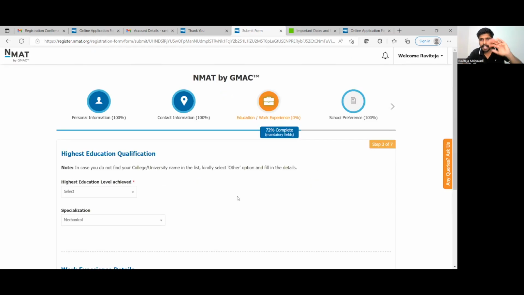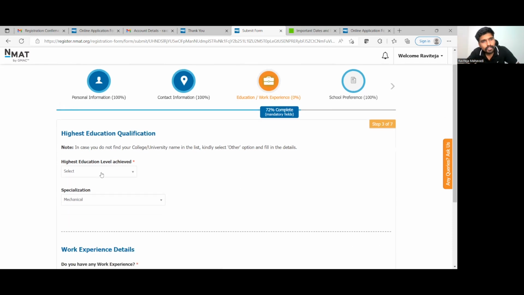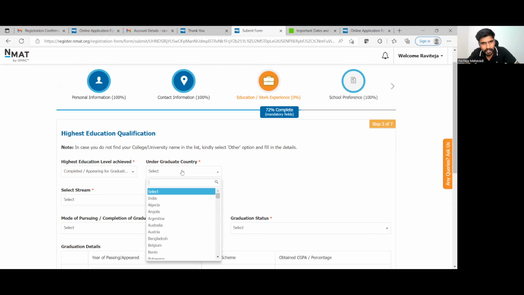Okay, so now the next column they will ask the next set of data that you will require to submit on the NMAT form is your education or work experience details. So highest education level achieved, either you are attaining, you have attained a master's degree, or you have completed, or you are appearing for graduation. I think most of us will be completed or appearing for graduation.